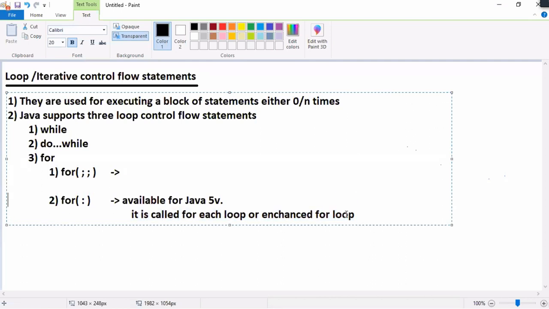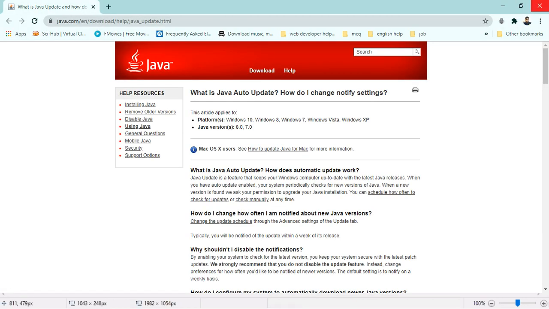After this for loop came, people have started calling the first one legacy for loop. This word is wrong. Don't use this terminology. We should call it regular for loop.